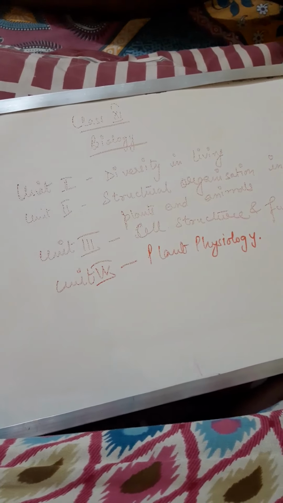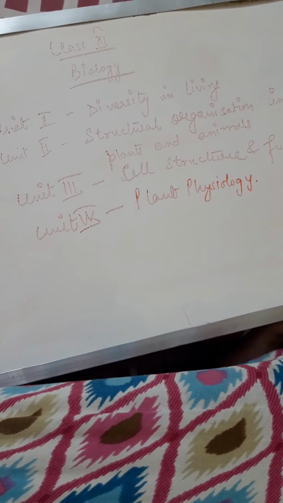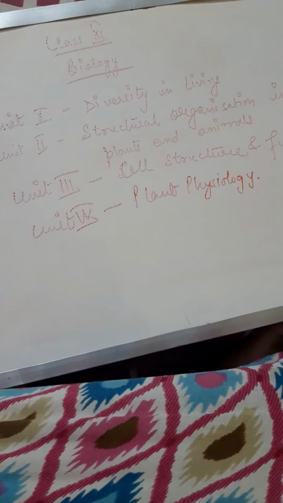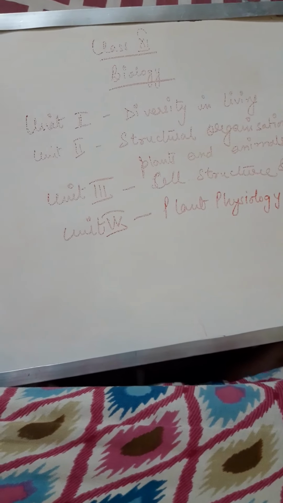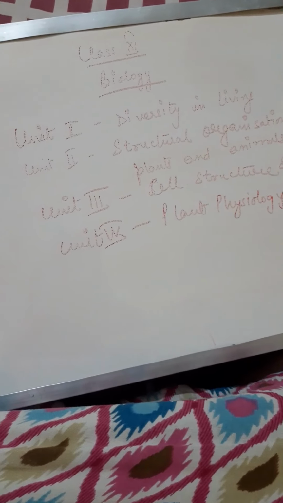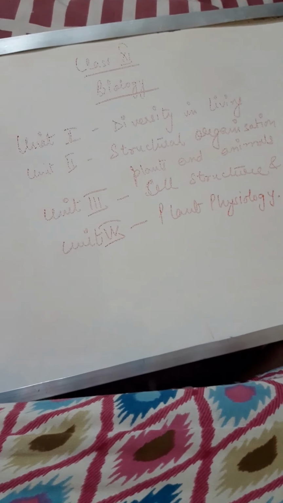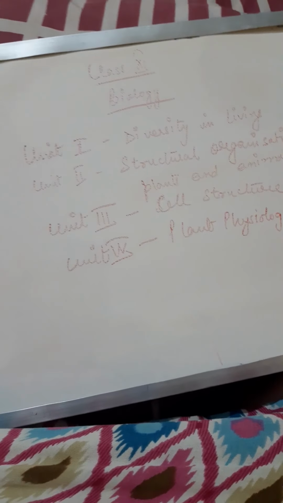Under this, there are 5 chapters which consist of transportation in plants, mineral nutrition, photosynthesis in higher plants, respiration, plant growth and development. In plant growth and development, we are going to study about the plant hormones. Another chapter which you have studied in class 10th in very minute quantity, we did not go for the details, but here we are going to study each and every mechanism of the plants in detail.